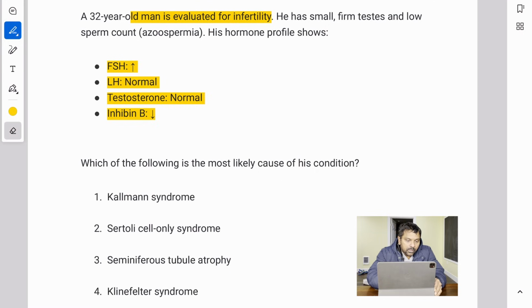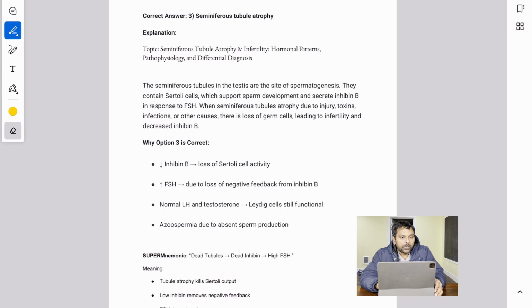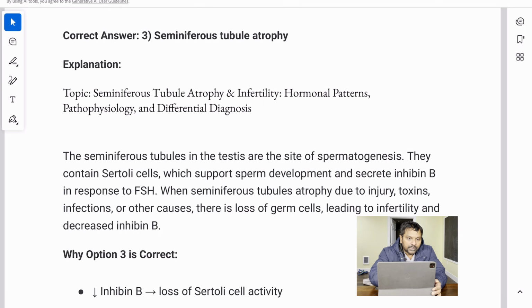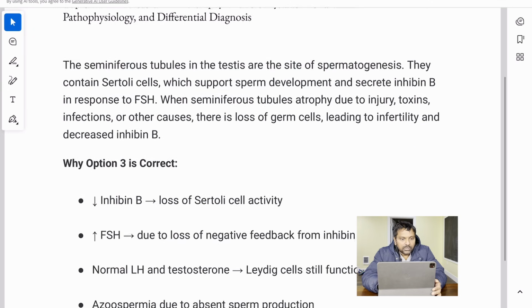So the answer here is number 3, seminiferous tubule atrophy. And as I told you, always think about what is happening, what is the topic, what are we talking about. Here we are talking about seminiferous tubule atrophy and infertility. Hormonal patterns, pathophysiology and differential diagnosis.